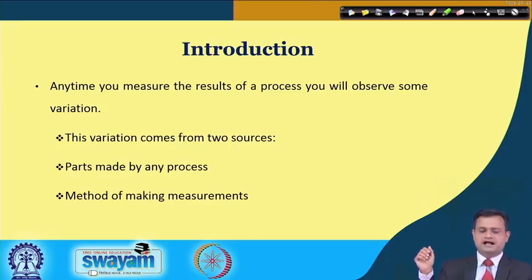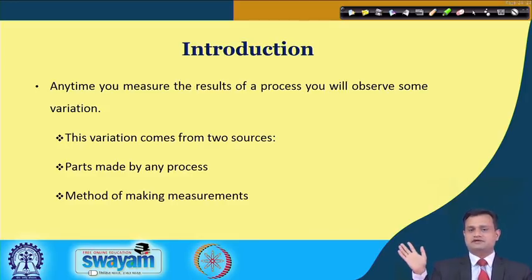Now, this part is made by some process, and this process has inherent variability, and hence the output will also have some variability. The second one, which is the focus of this particular lecture and we are concentrating on, that is the method of making measurement. So, the first part is okay so long as it remains within limit and it is only because of the random variation.